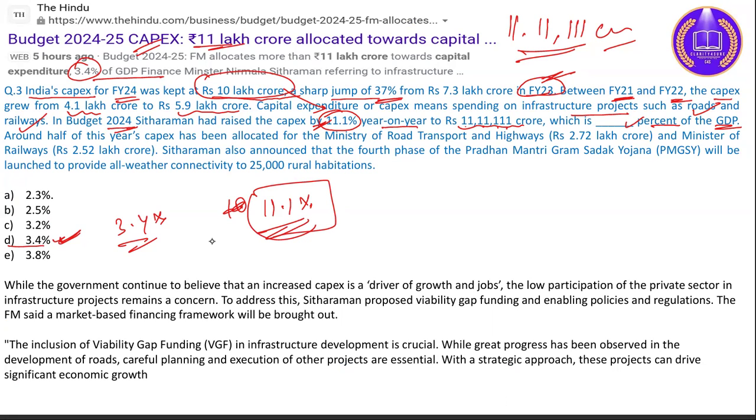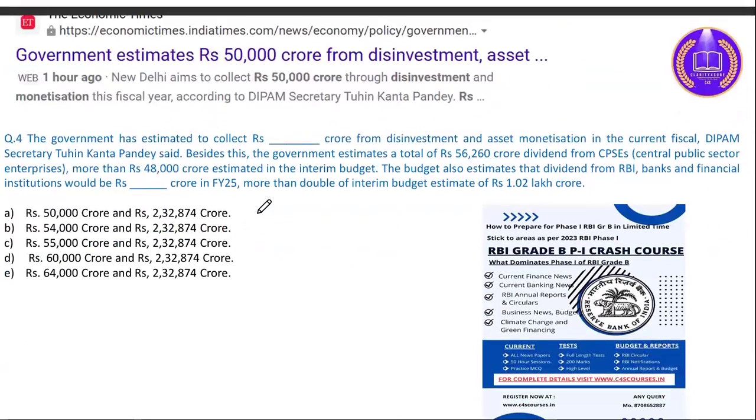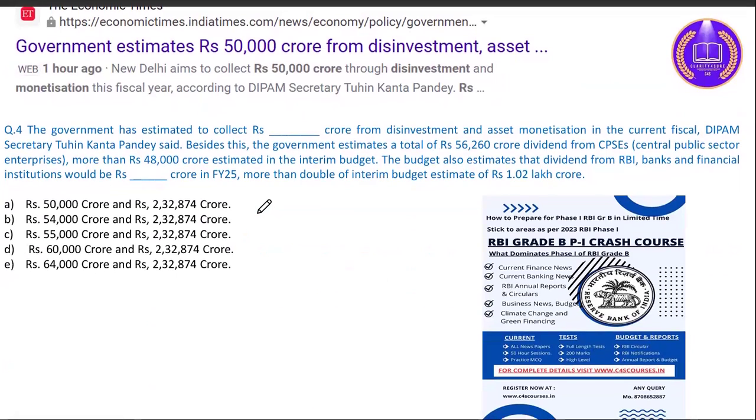And this capital expenditure is the driver of growth and jobs, because it focuses on major projects like roads and railways. So it is very necessary to boost the expenditure on capital and larger projects.